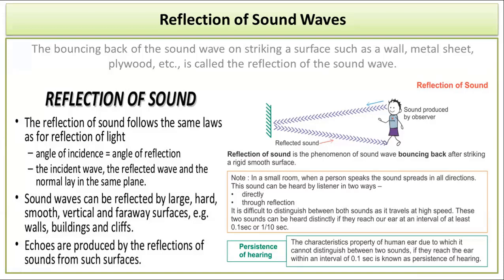In the same way, when sound hits a rigid body or a very hard body, and it is not able to transmit, or it is not able to make vibration in that body, or that body does not absorb a lot of energy, then what happens? The sound waves get returned back, and this returning back of sound is said to be the reflection of sound.